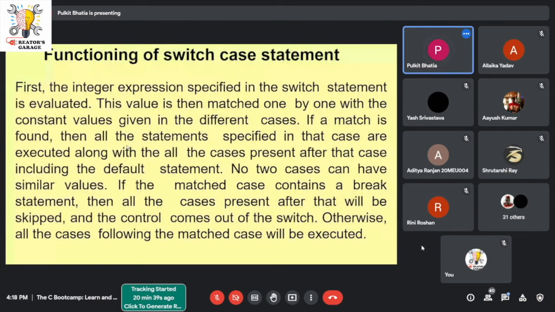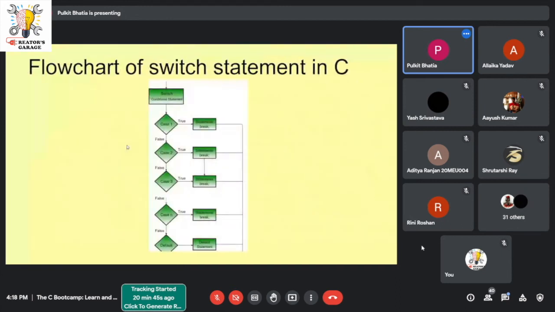Okay. The functioning of switch case, I have already told you. You can read it from here. So, the flowchart: in switch case, a conditional statement known as a parameter is passed. In case 1, the parameter is compared to the value of the case.